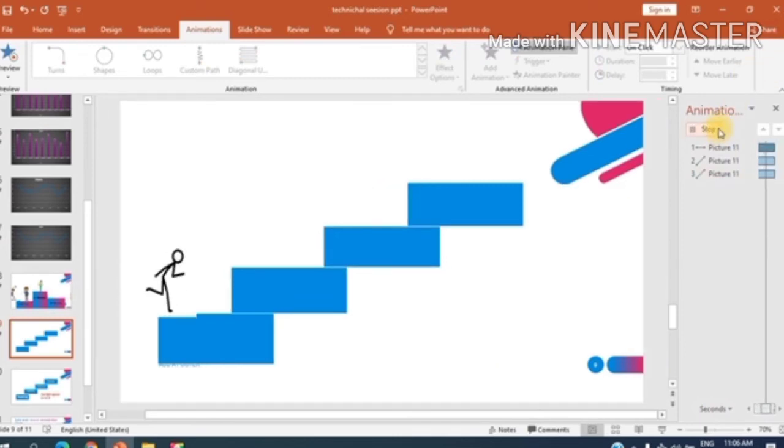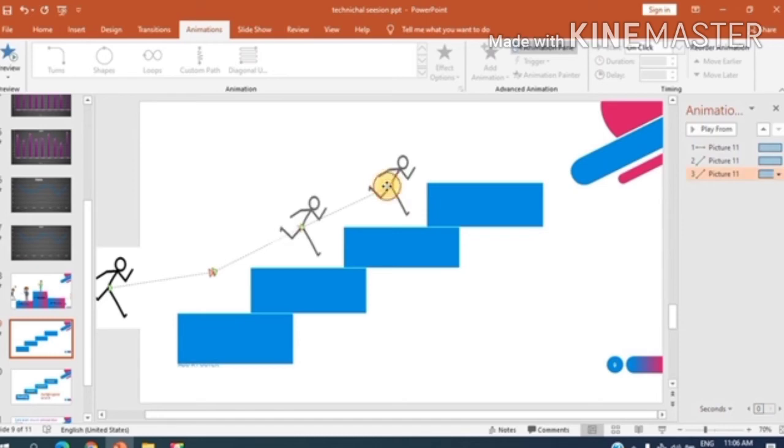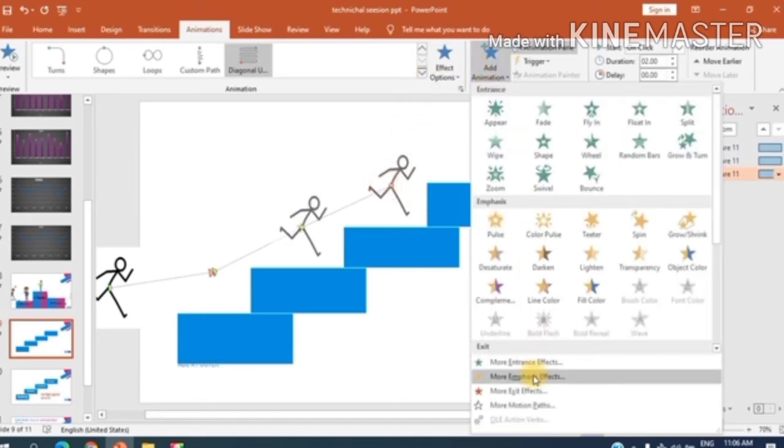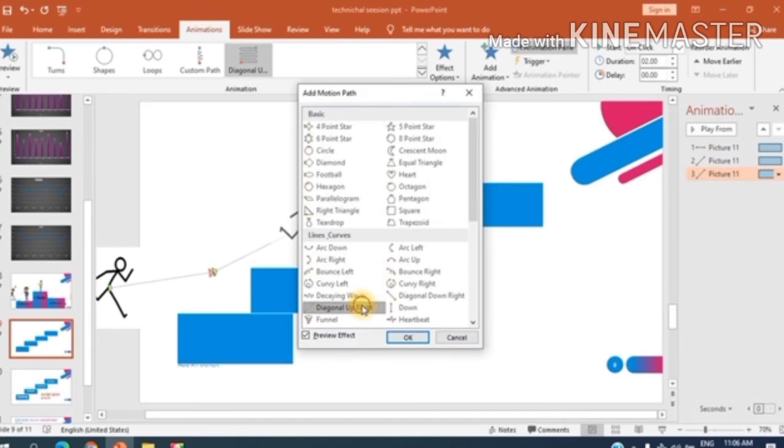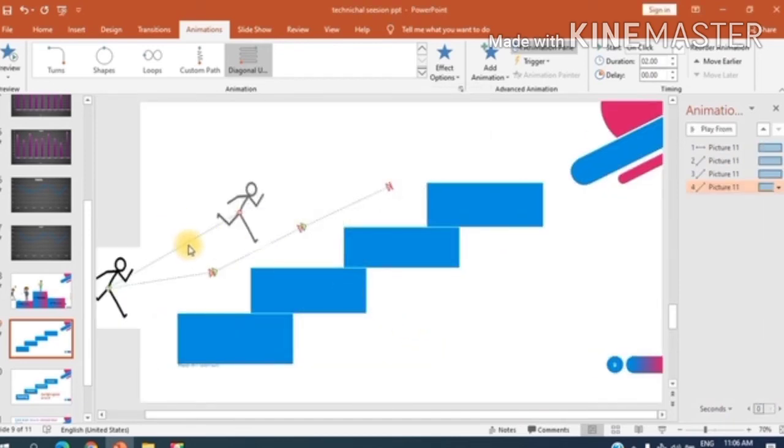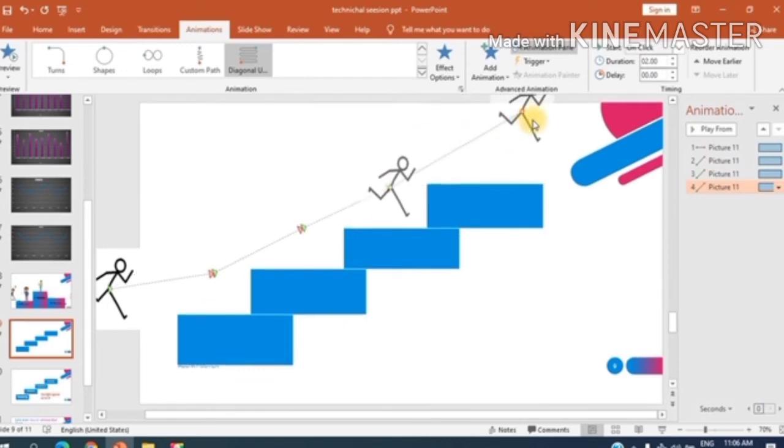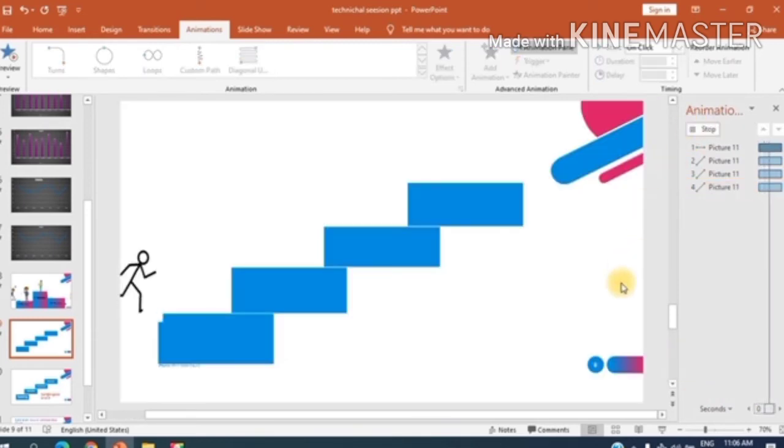Now let's play from the first step to second. Yes, now it is moving correctly. Again we have to go on the fourth step. So add animation and then more motion path. Again diagonal upright. And we have to repeat the same steps again. Drag the final line and bring back the boy to the fourth point. And finally it is now on the fourth stair. Let's play it. Yes, it's okay now.